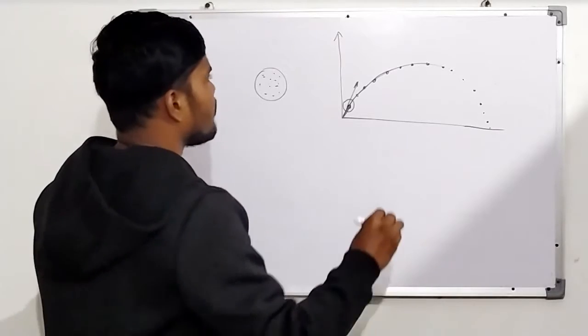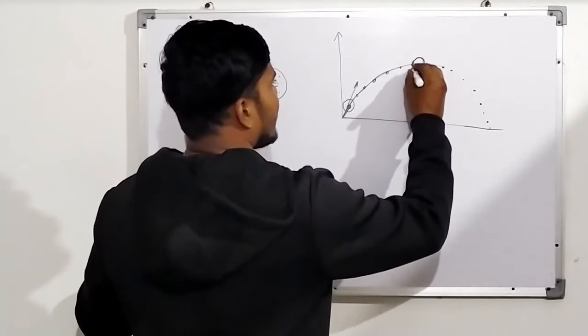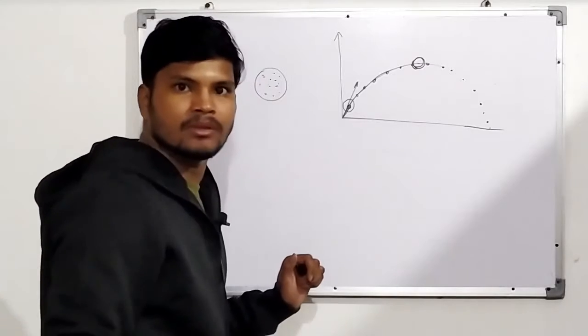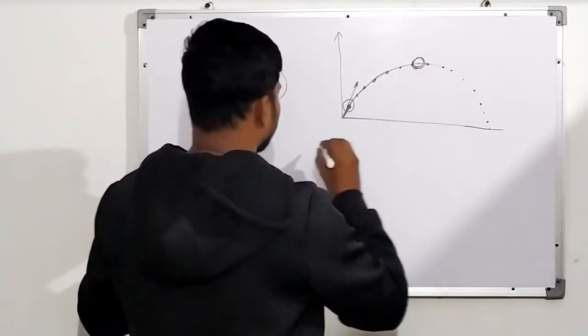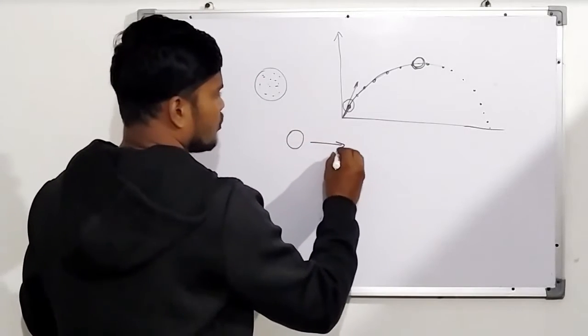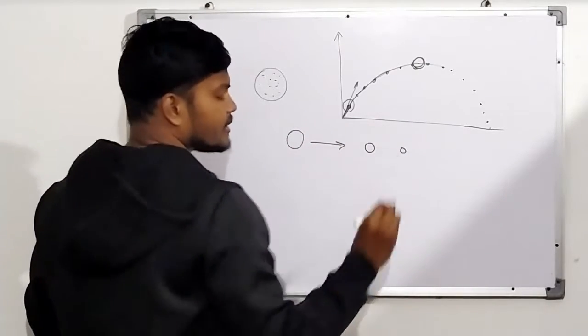For example, your ball is here on the way, and somehow it explodes. If this ball explodes, it changes into two smaller balls.